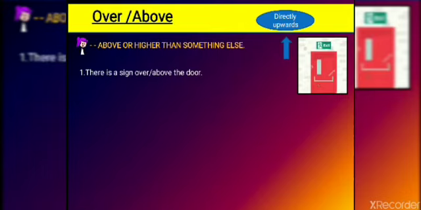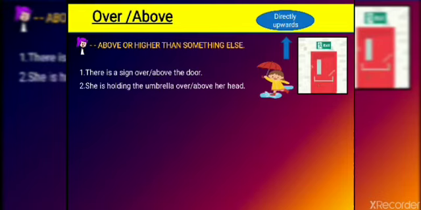Next sentence: she is holding the umbrella over her head. It is directly upwards, higher than her head, so both above and over are correct. But my guidance to you is this: when it is directly upwards, go for over only.